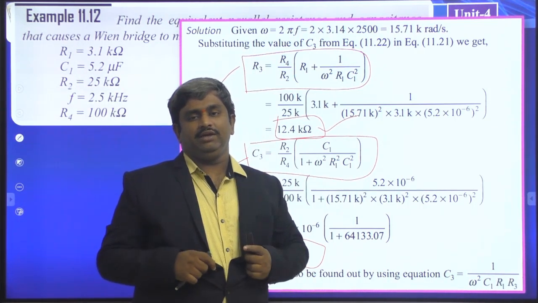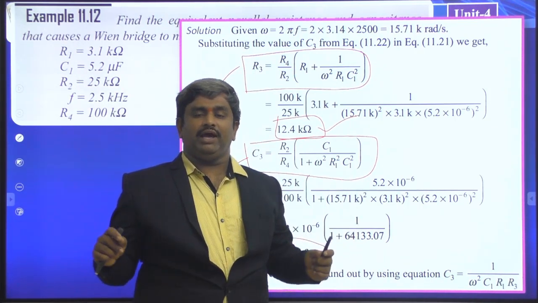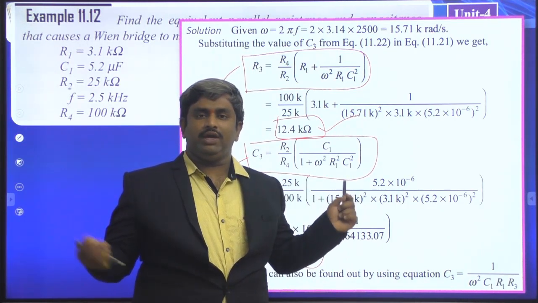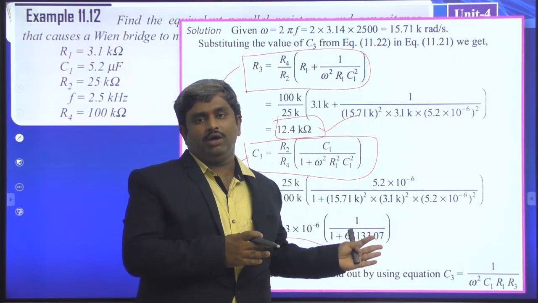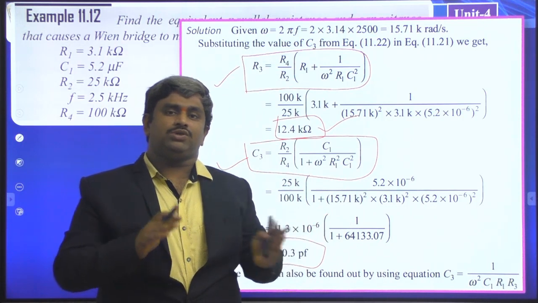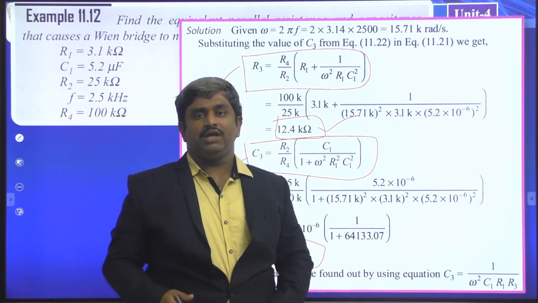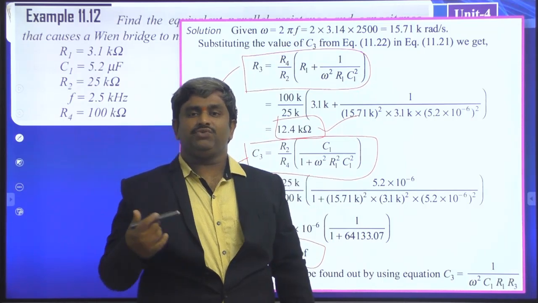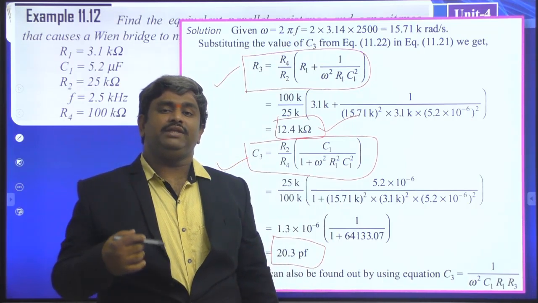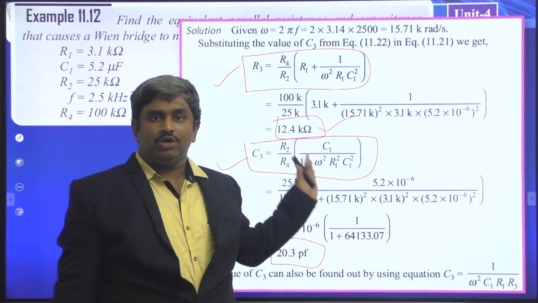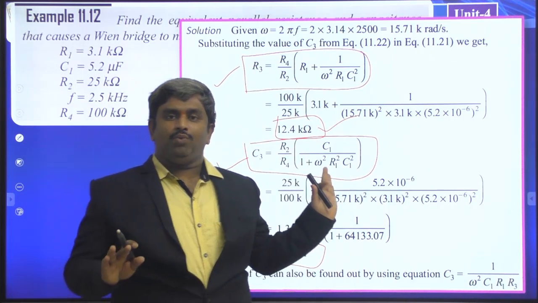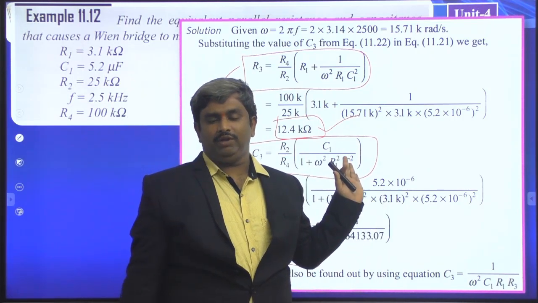Okay, let us see. In each and every class we are doing some problems. So by knowing some of the parameters, we are solving for the other parameters. After identifying all the parameters, what is the next work? The next work is implementing the circuit. So we got this problem. Okay, we got all the values for this Wien bridge.